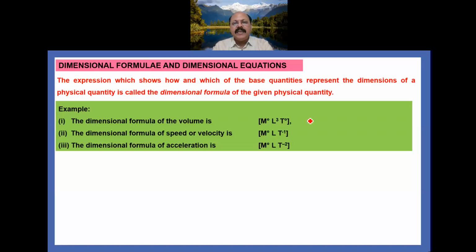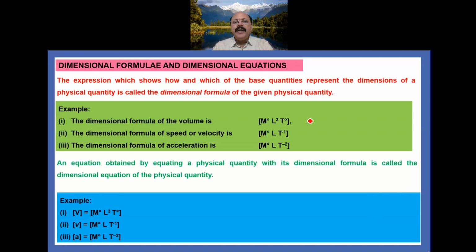One more, that is acceleration. So that is [M⁰ L T⁻²]. This is the dimensional formula. Now if we equate this dimensional formula with the physical quantity, then that is known as dimensional equations. So you see here,